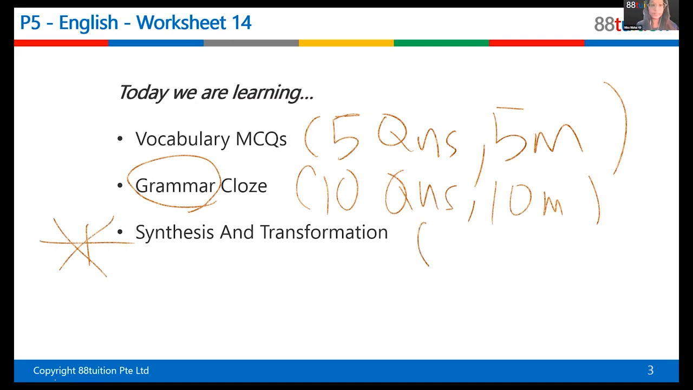How many questions, how many marks? Oh, yes, Jaden gives us a point. Anybody can tell me? S&T. By the way, I won't say synthesis and transformation. It's too long for me to say. I'll just say S&T, short form, okay? So if I say S&T, you know what I mean. Yes, Jaden? 2 questions, 2 marks.